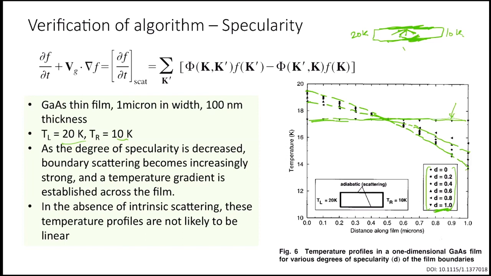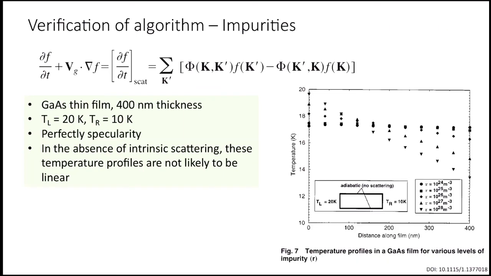Okay. So for all the problems, you could first visualize how the solution should look, and then of course the algorithm would give you that. It would come from the mathematics, but physically also you should have an understanding of what we are expecting. Qualitatively we should understand how the behavior would look. Right, sir. So in the absence of intrinsic scattering, these profiles are not likely to be linear, as we understand also.